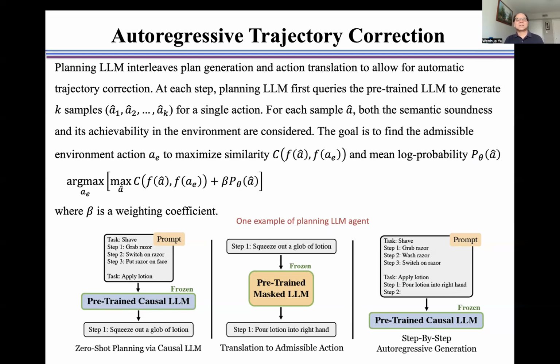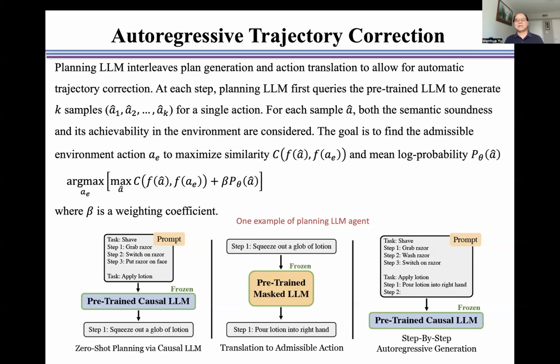At each step, planning large language model further queries the pre-trained large language model to generate k samples for a single action. For each sample, A caret, both the semantic soundness and its achievability in the environment are considered.